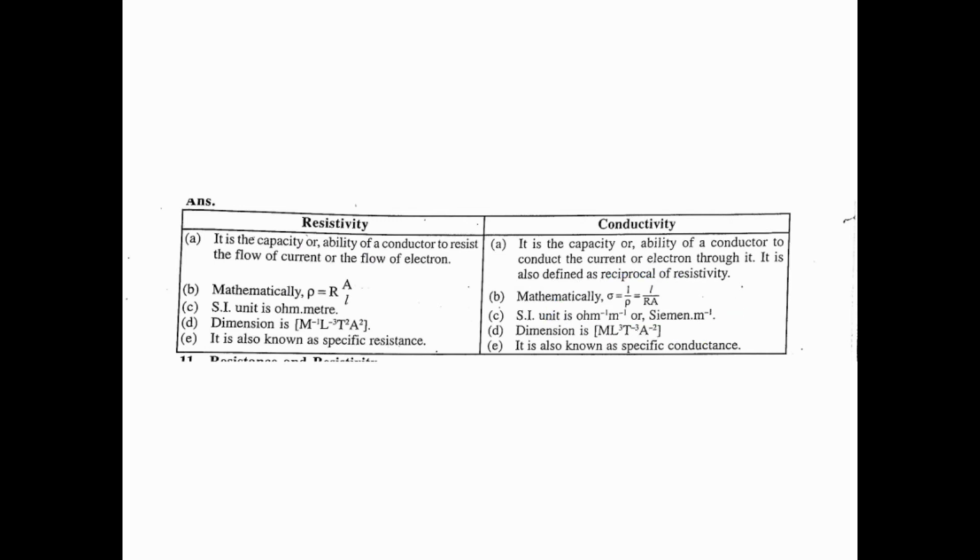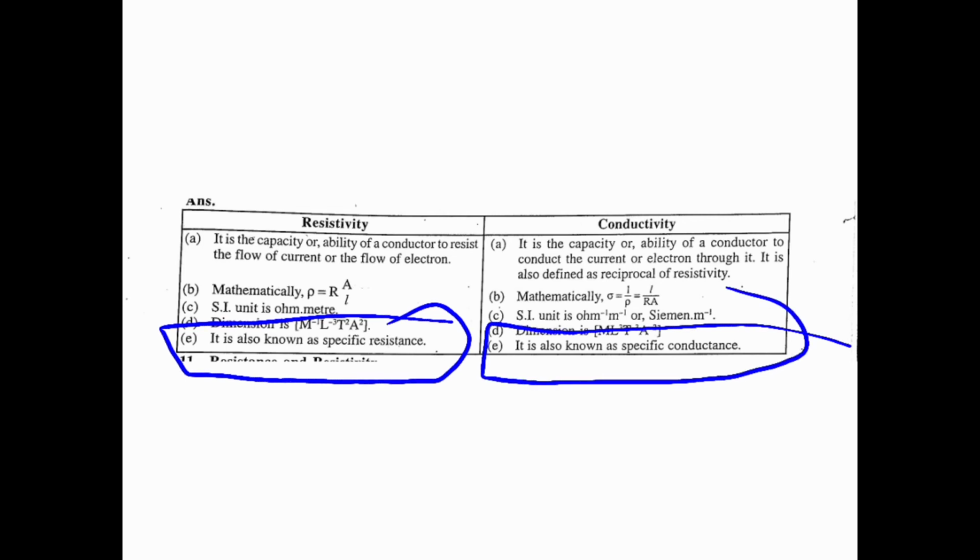The dimensions are reciprocal. Resistivity is also known as specific resistance, and conductivity is also known as specific conductance.